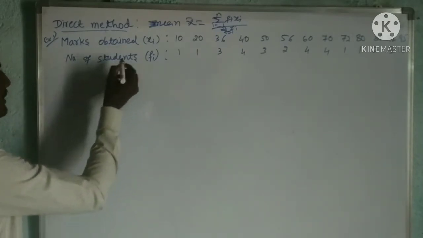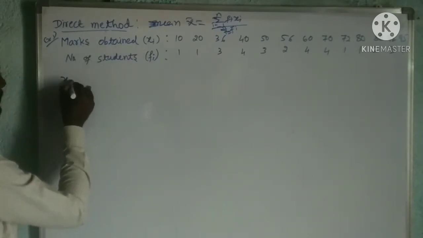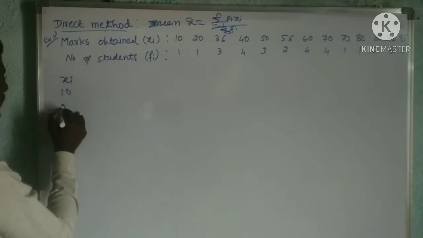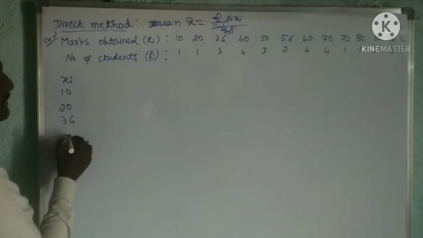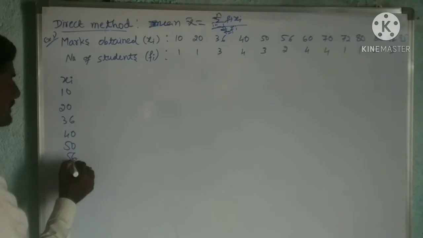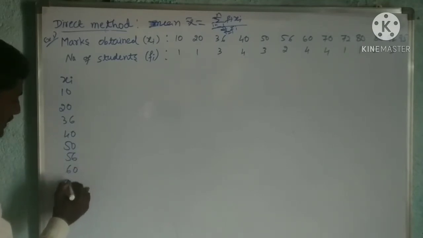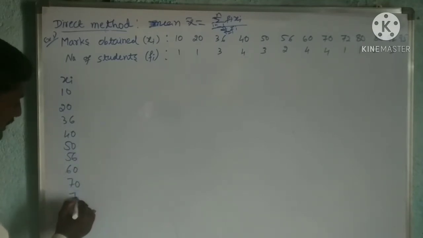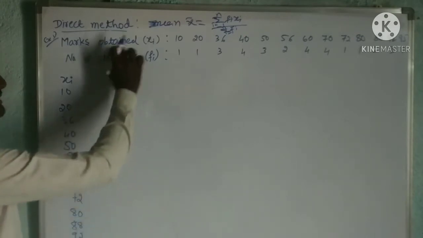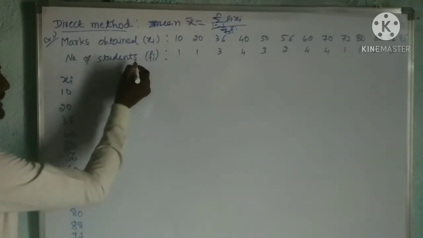Marks obtained, xi they have given: 10, 20, 36, 40, 50, 56, 60, 70, 72, 80, 88, 92, 95. This is xi, the marks obtained.